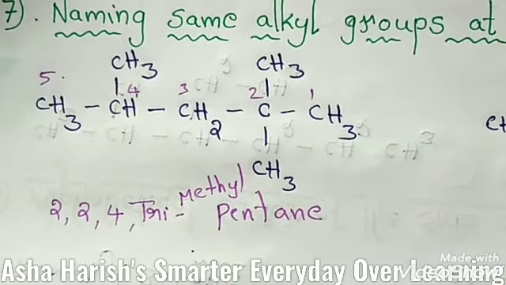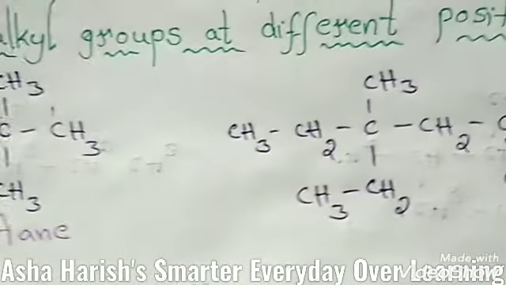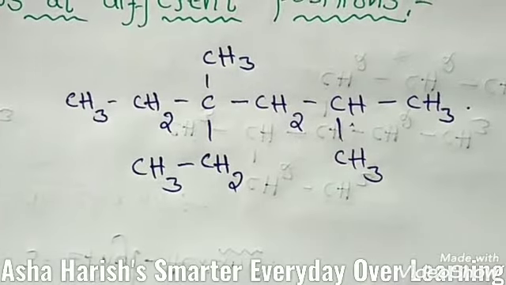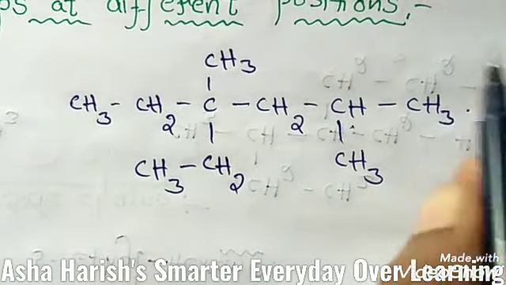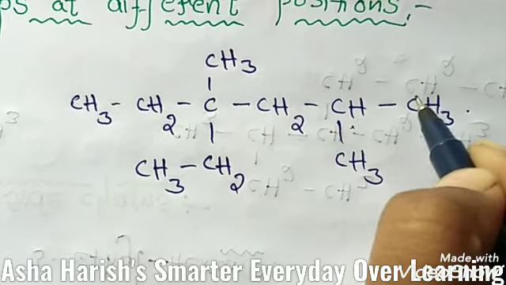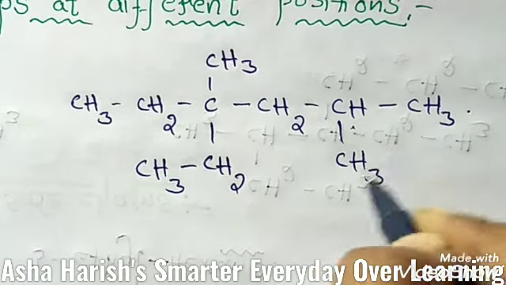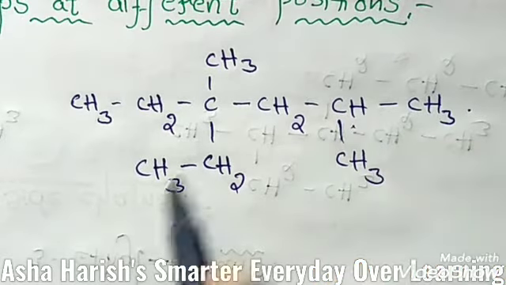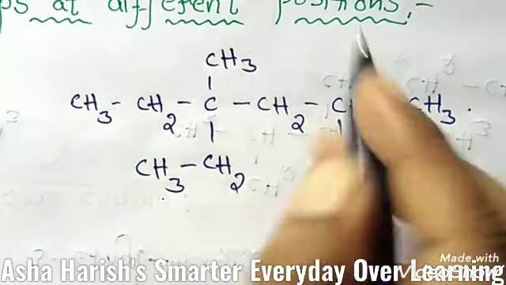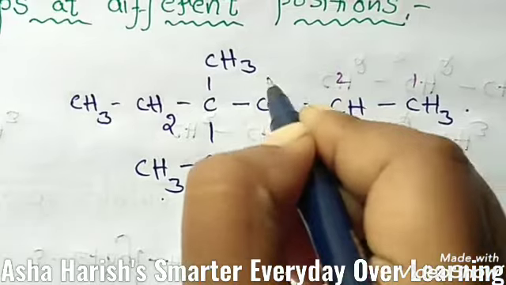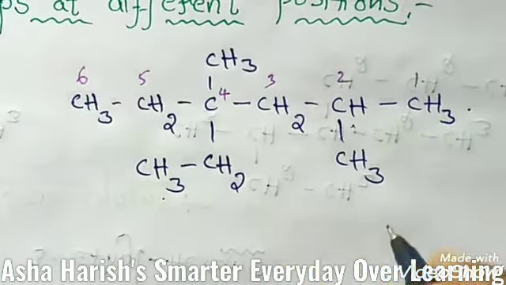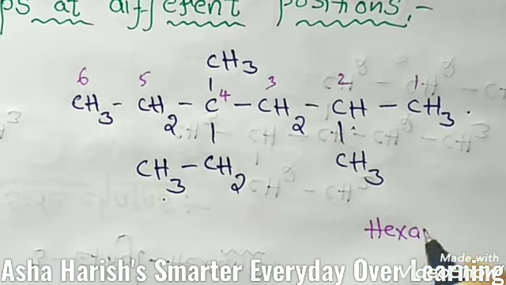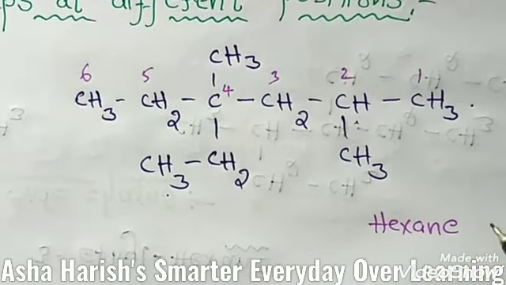Trimethyl pentane. Okay, this is the name. And if you see the next example here, the numbering here is the special one. Methyl group is located here, ethyl group here, again methyl group. So 1 2 3 4 5 6 carbons. 6 means obviously hexane, you know that, hexane, right?